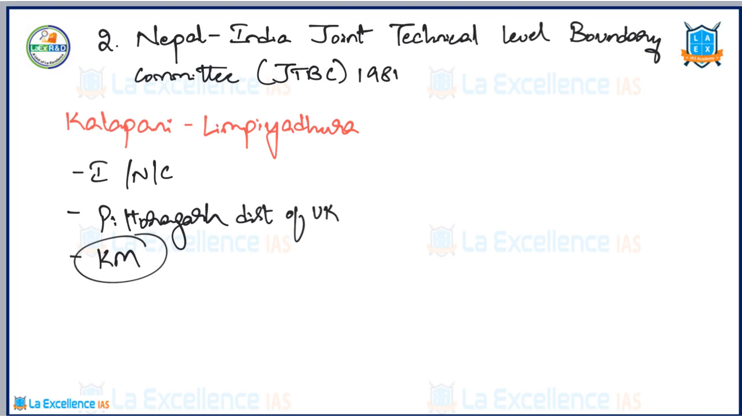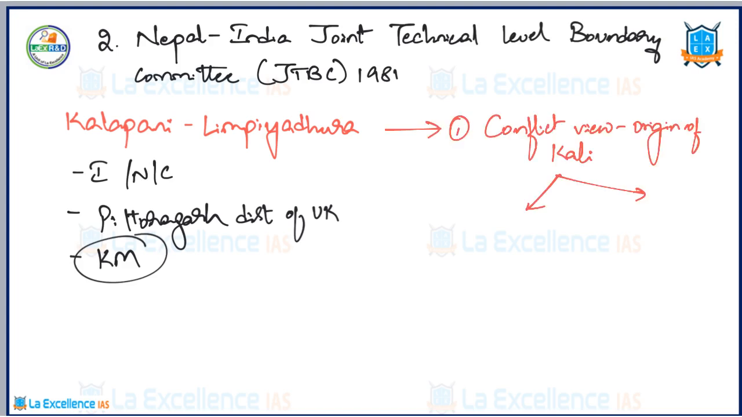We'll try to understand why we are not able to solve this particular issue. First of all, we have a conflicting view with respect to the origin of the river, that is River Kali. The first set of people putting forward their arguments are scholars and researchers along with the Nepal government.